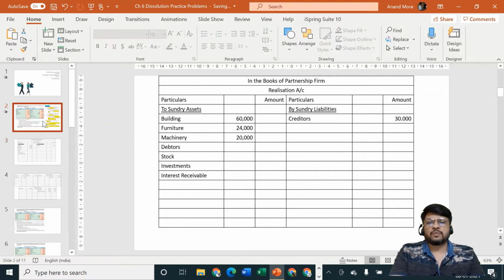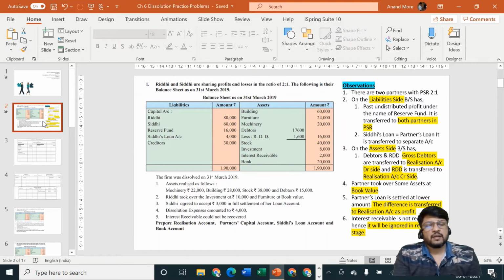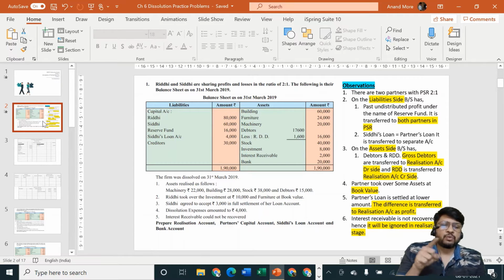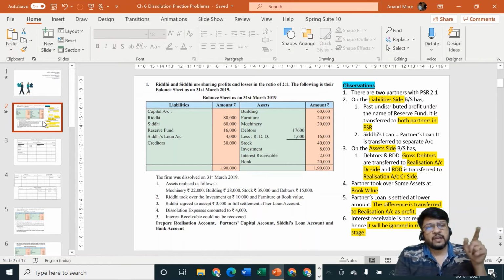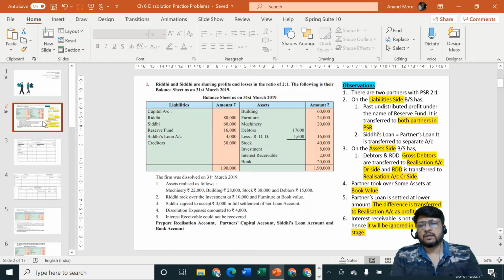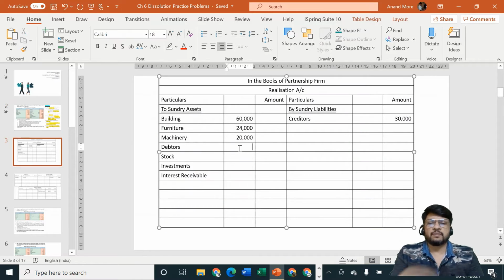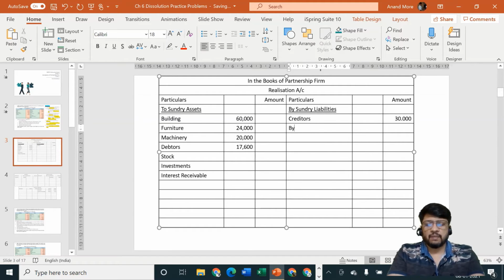Debtors, there are two values. One value is inner column 17,600, one value is outer column 16,000, and our rule says that debtors should be transferred to realization account debit side at gross value, and RDD should be transferred to realization account credit side at its given value. The outer column net value of debtors 16,000 can be totally ignored by us. So 16,000 is not important for us. We are going to consider 17,600 and 1,600. So let me consider 17,600 debtors inner column, and then on the credit side I'll write here by RDD. The amount of RDD is 1,600.